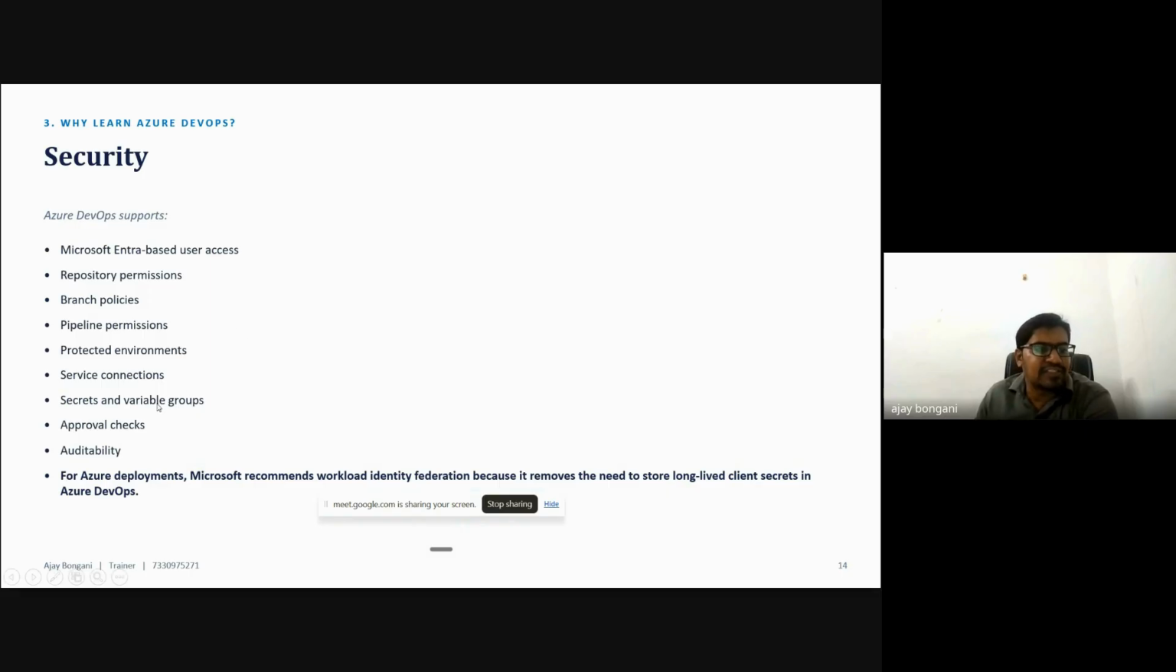Secrets should not be hard coded directly. The secrets are stored in Azure DevOps itself, where variable groups can be set up. We also need an approval whenever a PR is raised. For Azure deployments, Microsoft recommends workload identity federation, because we do not need to store long-lived client secrets in Azure. We are not using credentials stored in a hard-coded way; we use workload identity instead.